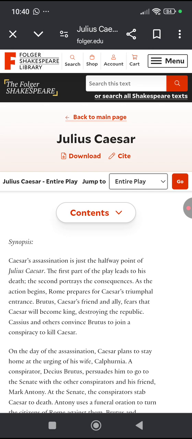Brutus, Caesar's friend and ally, fears that Caesar will become king, destroying the republic. So, Brutus is one of the close friends of Caesar, but he is afraid that Caesar will be crowned king because of his popularity, and he thinks that as king, Caesar will become so ambitious that he'll destroy the republic of Rome.